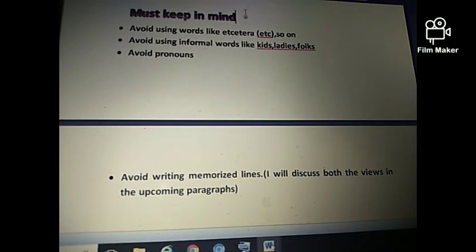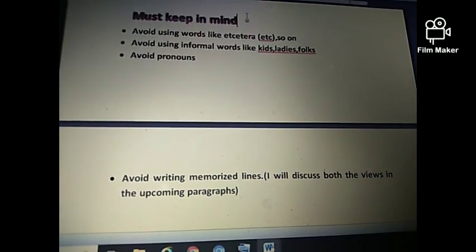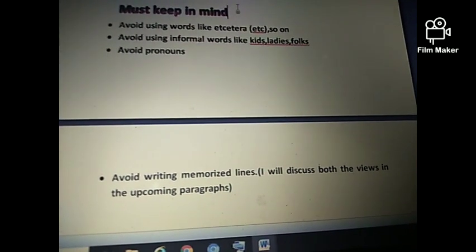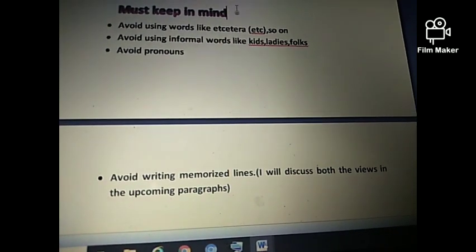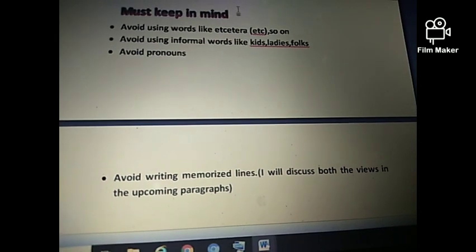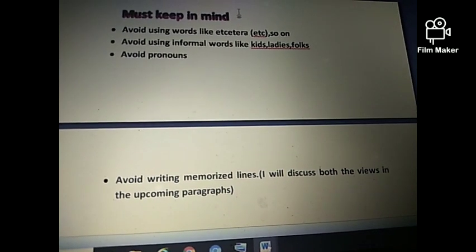And last but not least, avoid writing memorized lines that most students write, such as I will discuss both ways in the upcoming paragraphs. These kinds of lines wouldn't help you guys to boost your score. This line doesn't have any positive or negative impact. But if you can avoid that, then it's good for you.